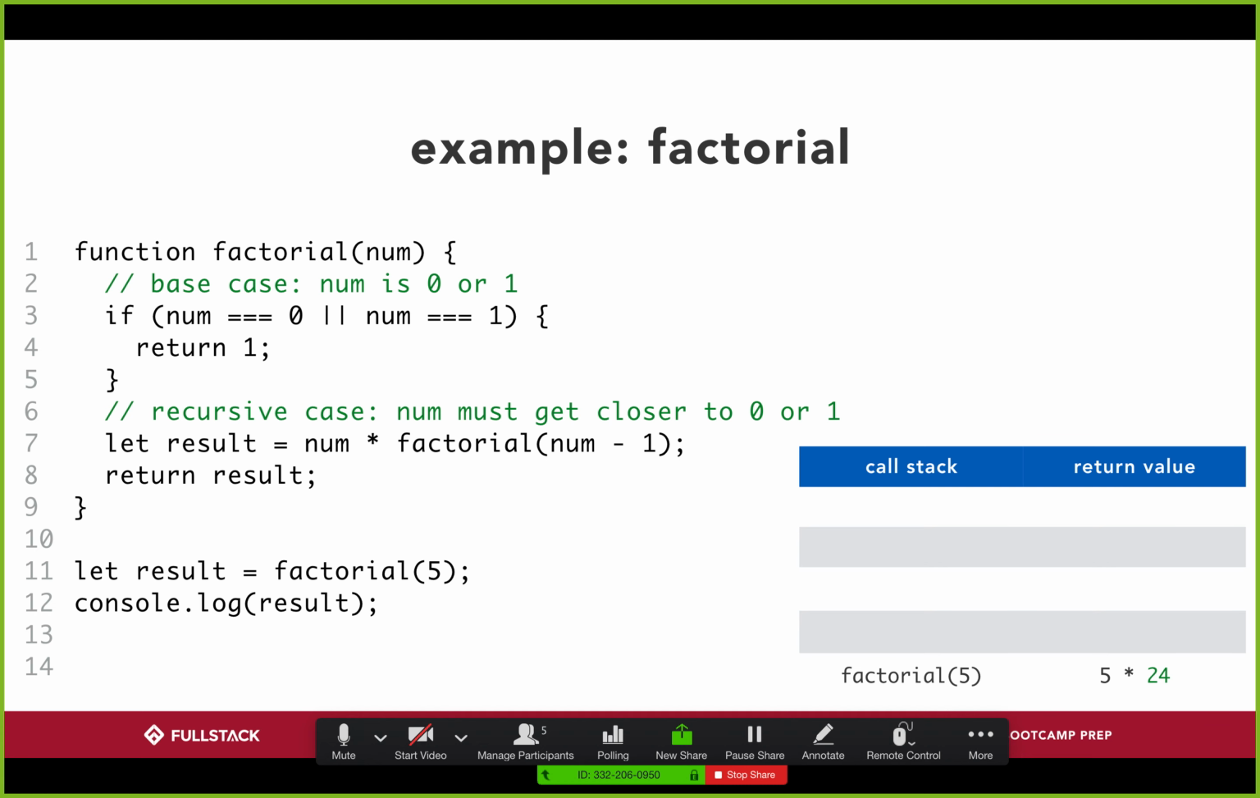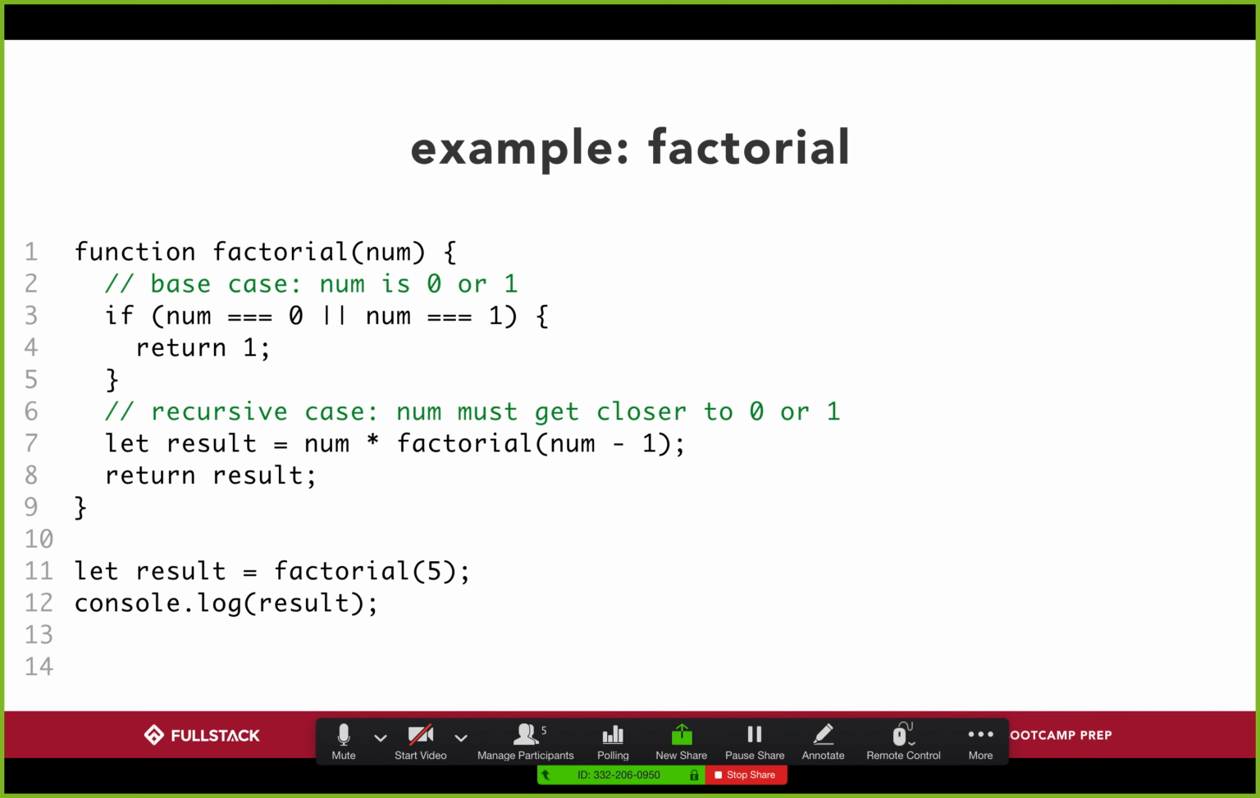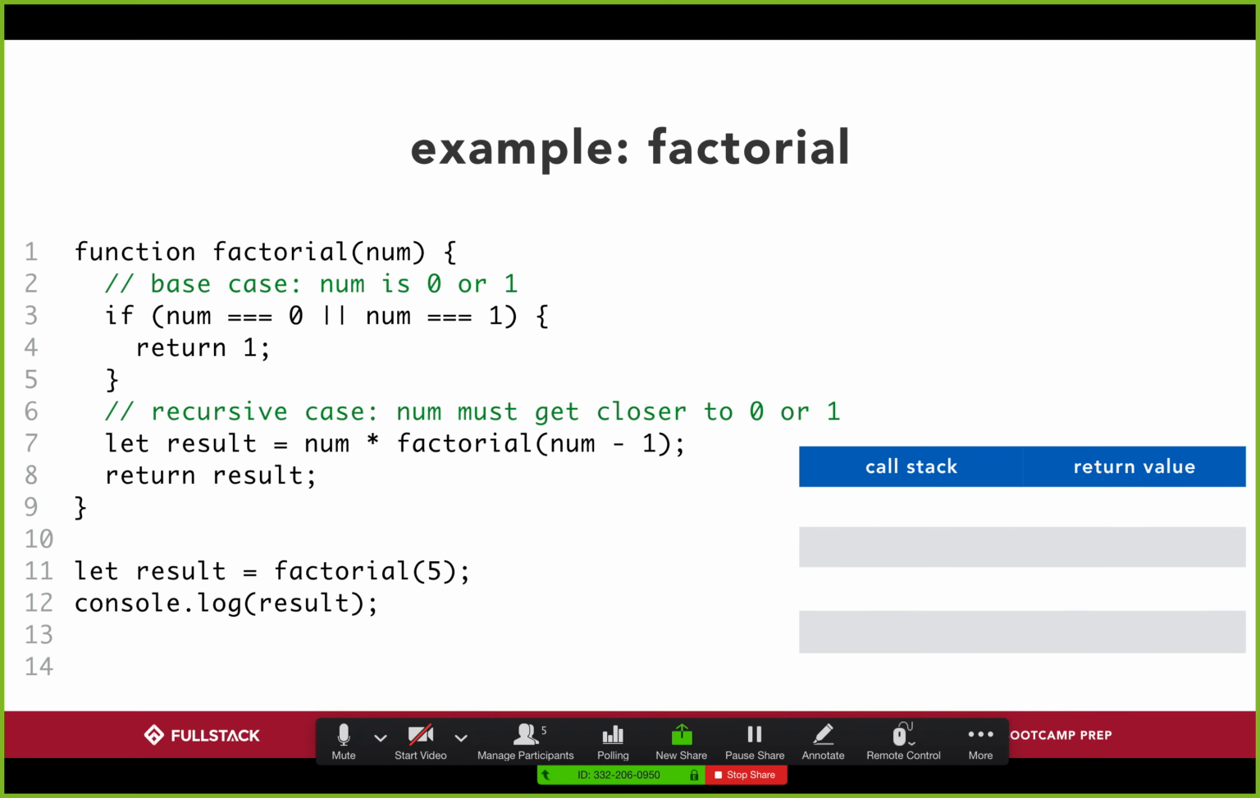Everyone clear? Okay, so here, if I want to call factorial 5, do you understand how we get to line 7?